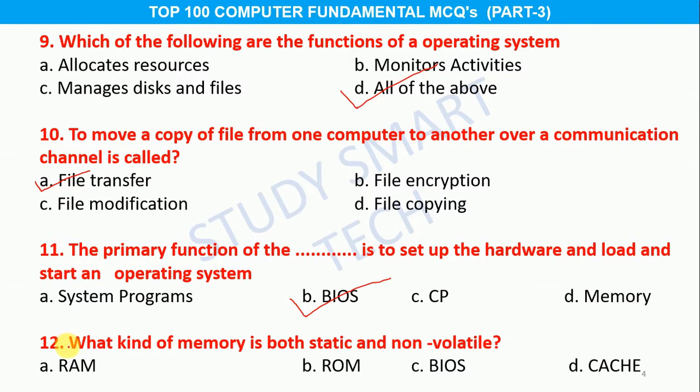Question number 12. What kind of memory is both static and non-volatile? Option A RAM, B ROM, C BIOS, D cache, and the correct answer is option B ROM.